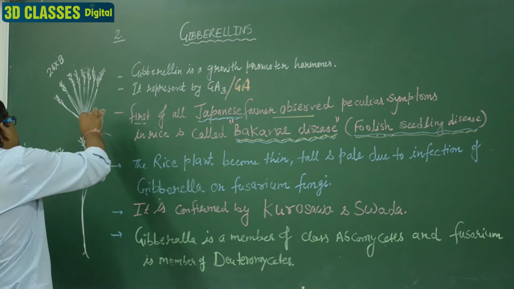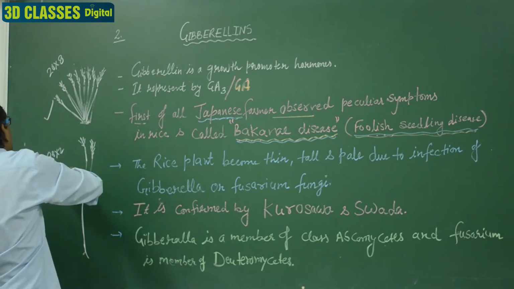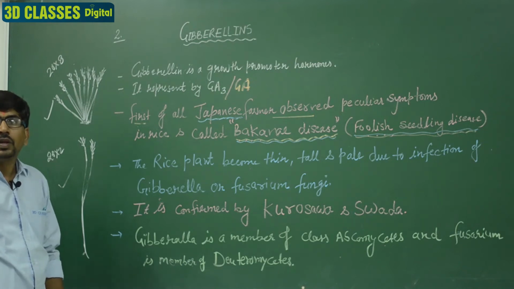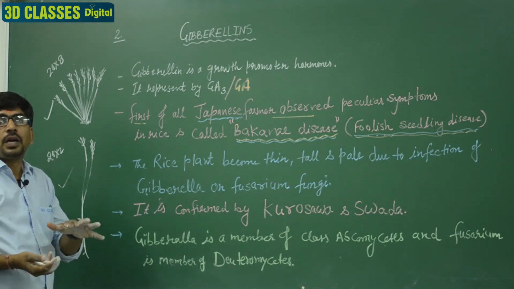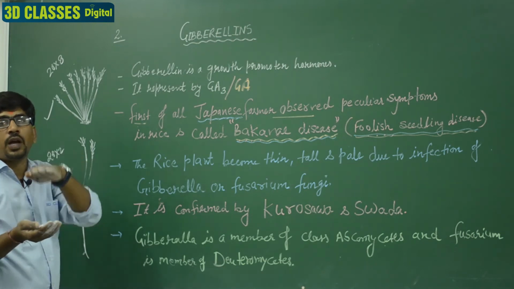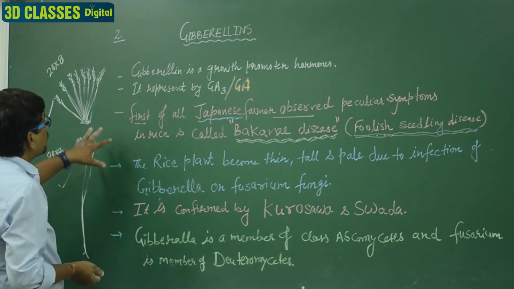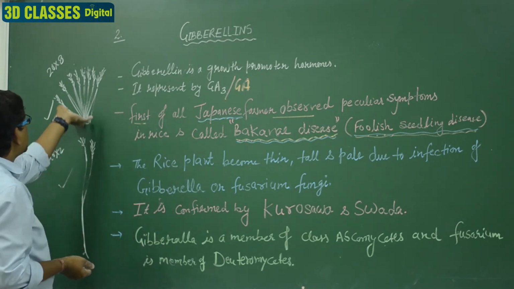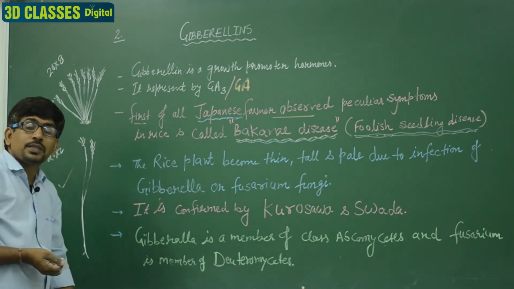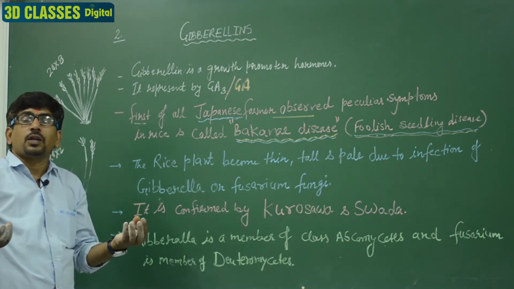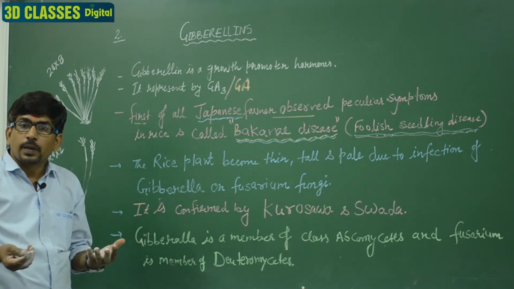So in this condition the production and yield increase, but in this condition the yield decreases. Clear? So these plants increase production with the help of dwarf varieties. But in Japan, farmers observed that the rice plant increased in height and the tillering decreased. There are no particular seed formations, so production decreases.